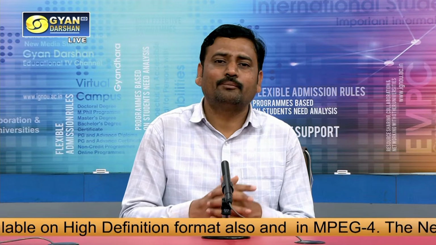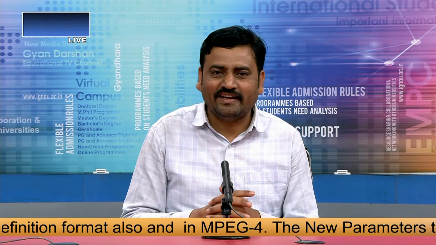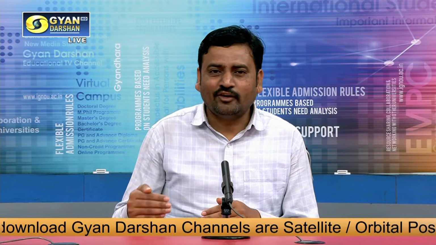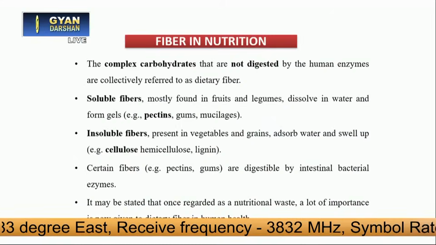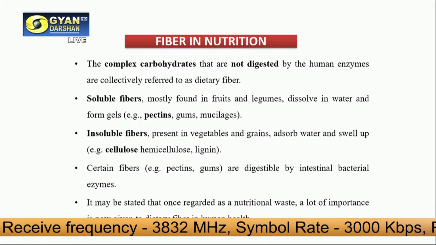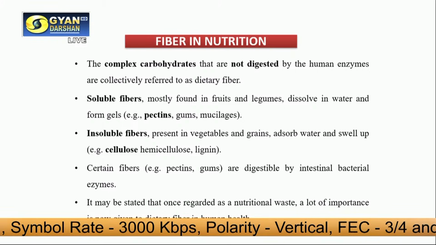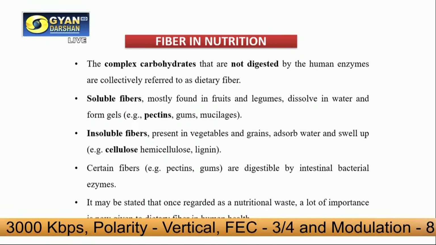Another portion of carbohydrate is non-digestible carbohydrate, which includes resistant starches, and then different kinds of fibers. Fibers are very important. Fibers may be soluble or insoluble. Insoluble fibers include hemicellulose and lignin, and certain fibers like pectin are digestible only by our intestinal enzymes, and things like that.